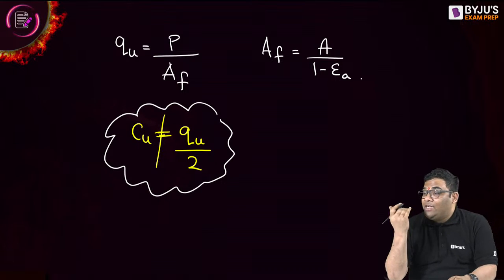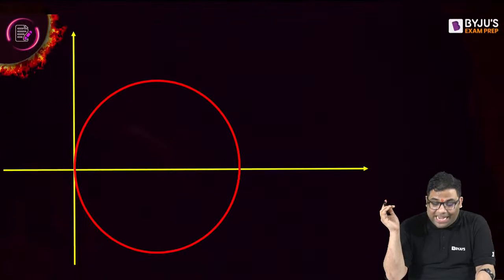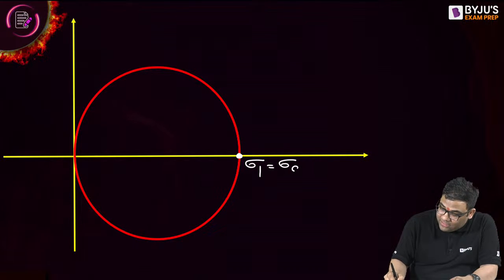So how to find out Cu in such cases? I'll explain it from the diagram. This I got is the sigma 1, that is equal to the deviatoric stress, that is equal to the Qu, 258 kilopascal.